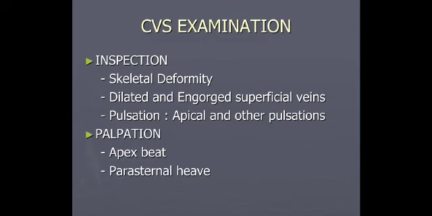So shape of the chest, abnormal pulsations, dilated and engorged veins, and any veins on the chest wall. If there is superior vena cava outlet obstruction syndrome, there will be flow from above to downwards or below to upwards, or apical impulse, which is a definite cardiac pulsation, which is to be examined. The skeletal deformity is looked for, precordial bulging or depression, and any engorged veins, or the pulsations which we have seen.